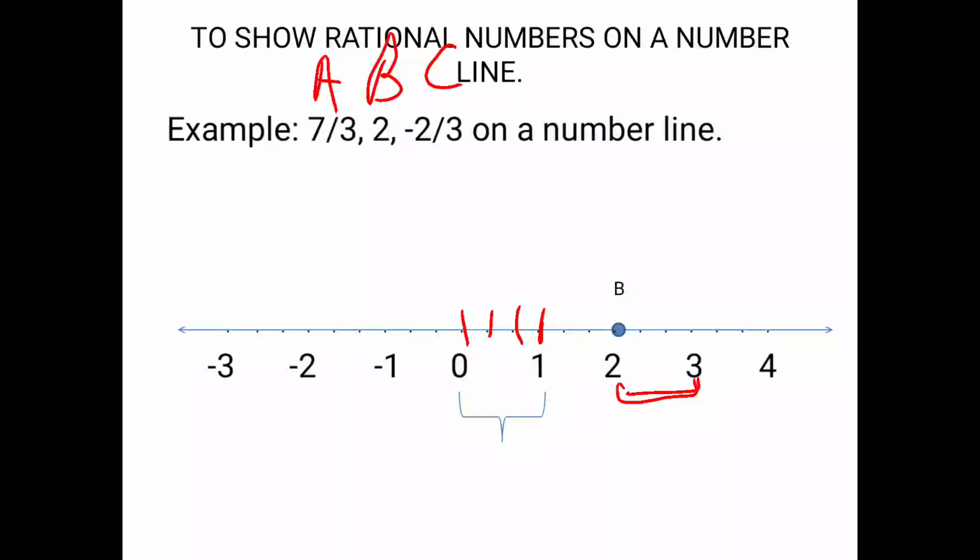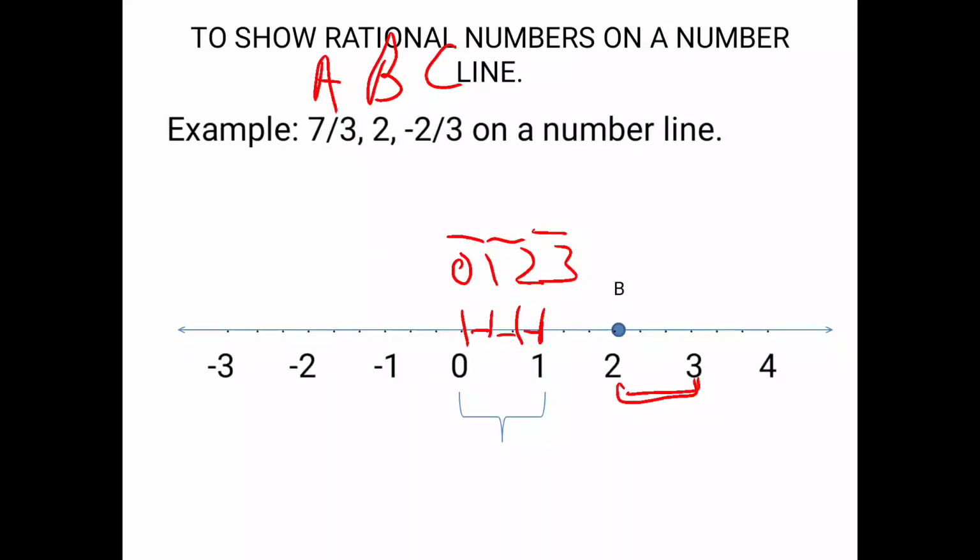So 1 unit is divided into 3 parts. First 0 will remain 0 only, then 1, 2 and 3, correct? So 0 to 1 is one segment, one part. Are you getting it? 1 to 2 is the second part, and 2 to 3 is the third part.